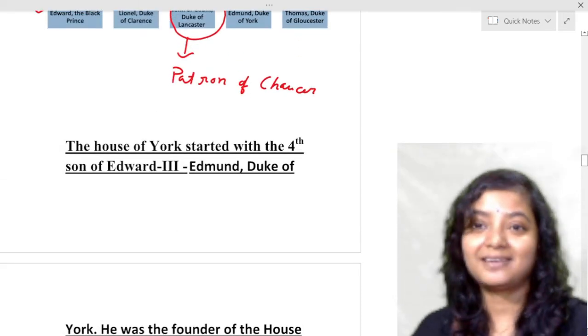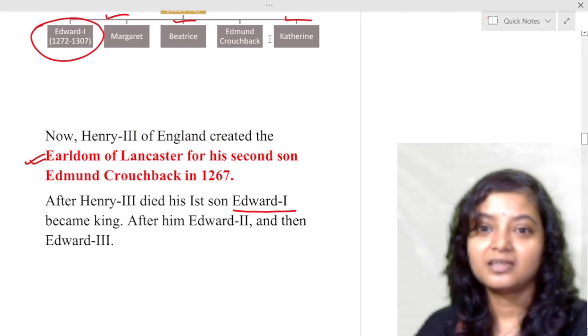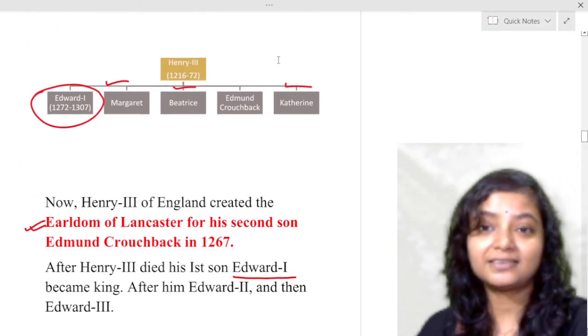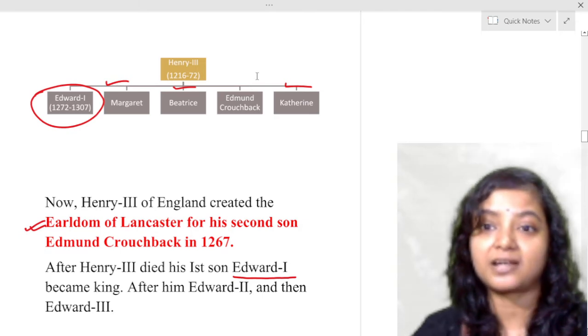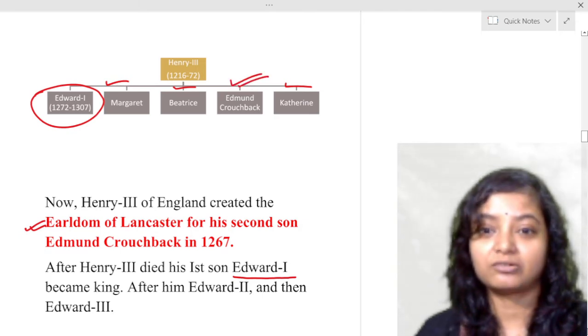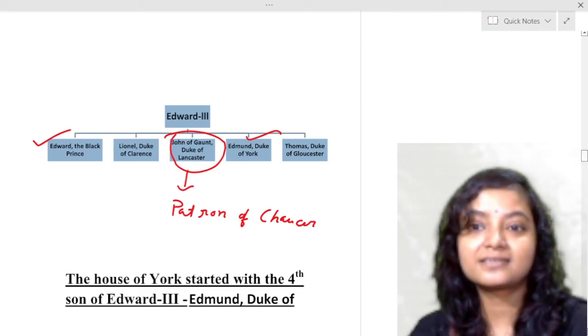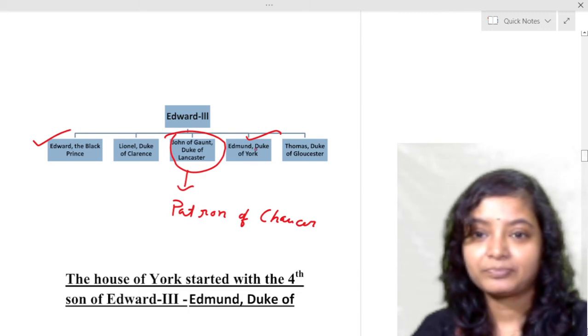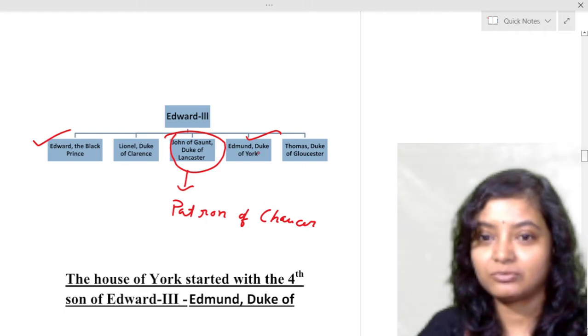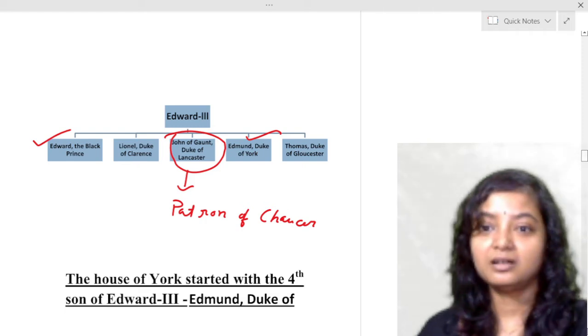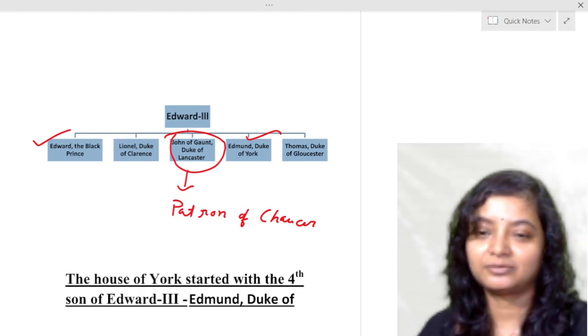So who was the first Lancaster? Henry the Third's second son, Edmund Crouchback. He was the founder of Lancaster. And afterwards, Edward the Third's third son, I think. So the fourth son, Edmund, Duke of York, was the founder of York. Actually, Edward III had all sons, no daughter. Oh my God.